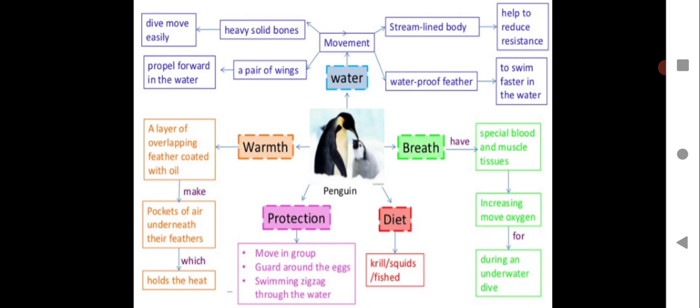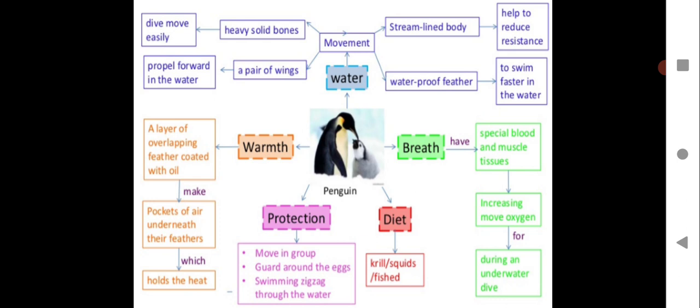Then they have pockets of air underneath their feathers which holds the heat, and a pair of wings help them to propel forward in the water. All this you can show in a diagrammatic representation like that. Just put the name penguin and draw this in your notebook.